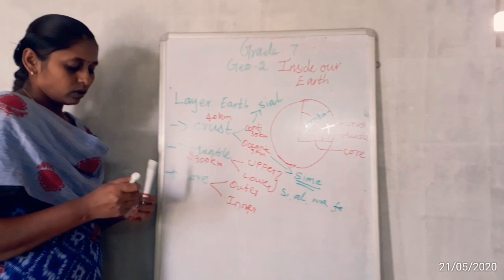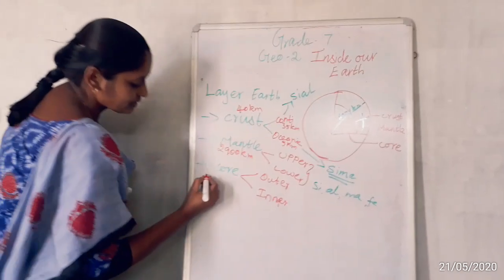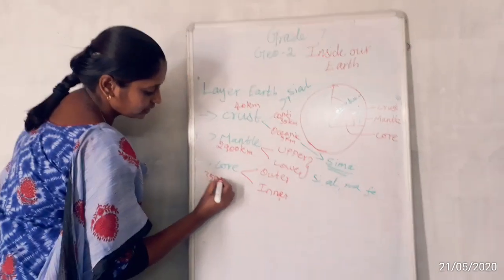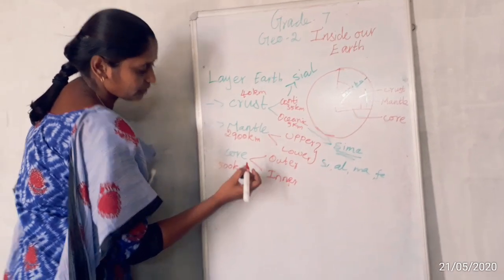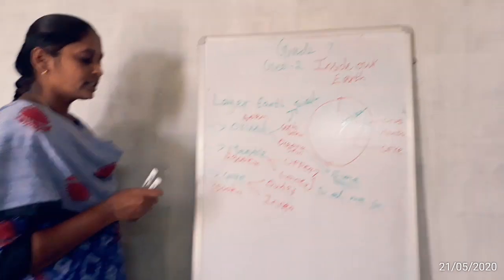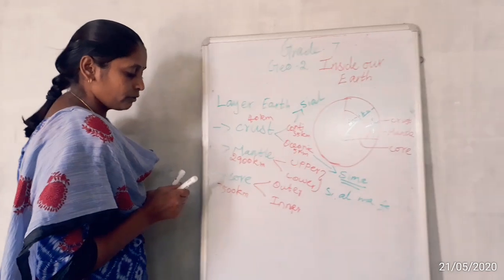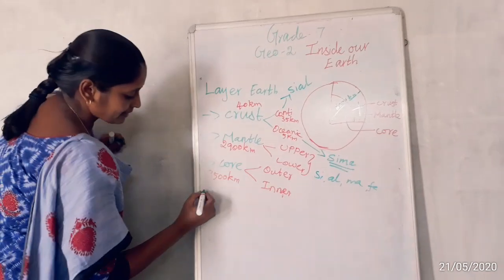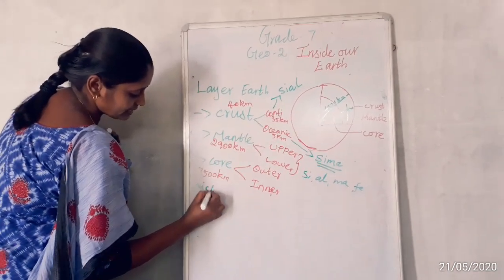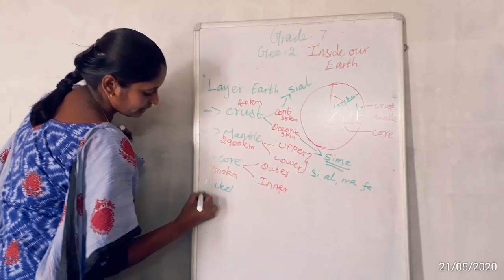Then the core: what is the depth of the core? It is 3500 kilometers. What minerals are present in the core mostly? Nickel and ferrous, as we discussed.